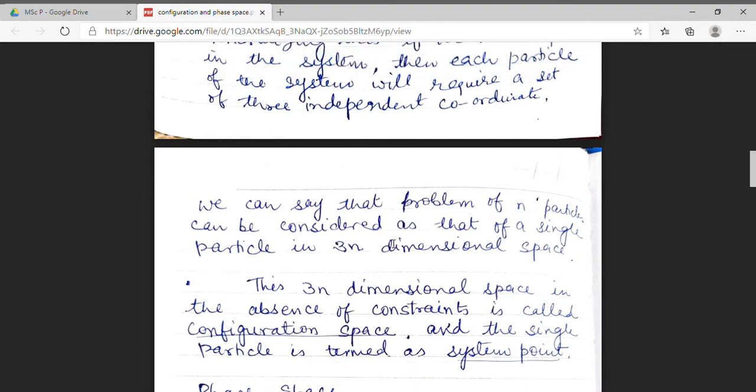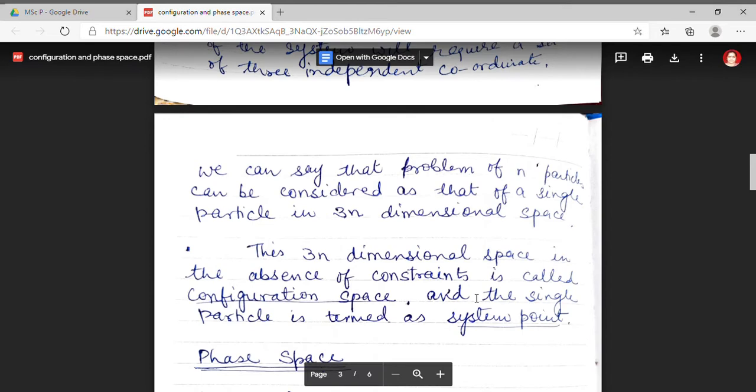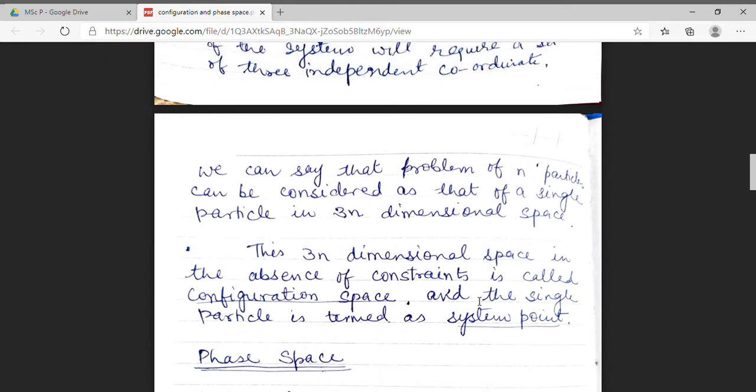Now this 3n-dimensional space is free from any constraint. Then this 3n-dimensional space is termed as configuration space, and the single particle which we are dealing with is termed as the system point.